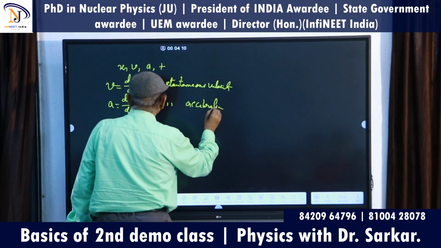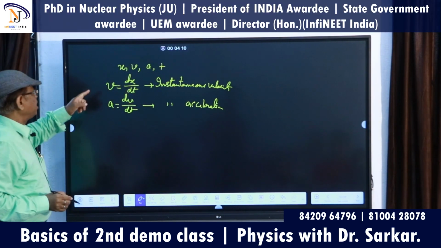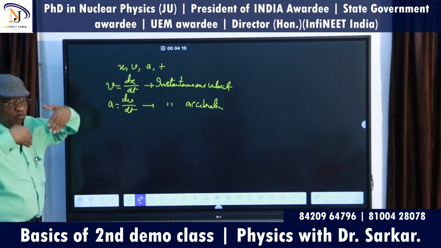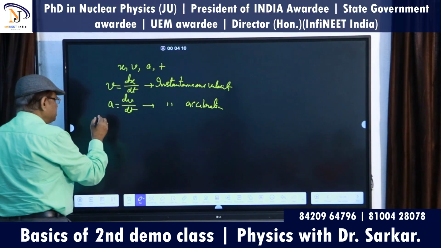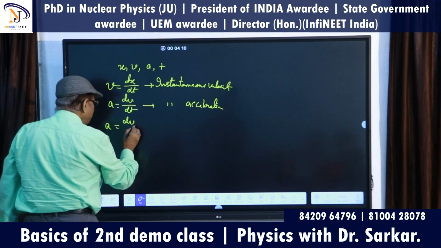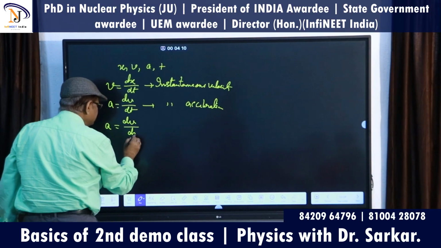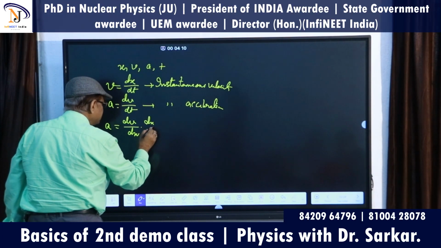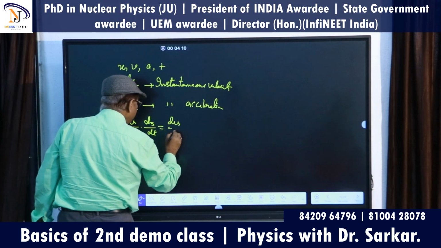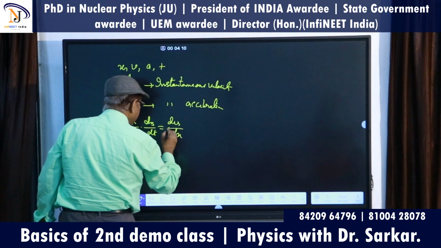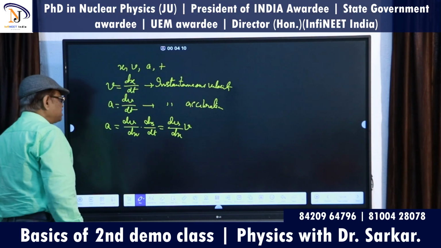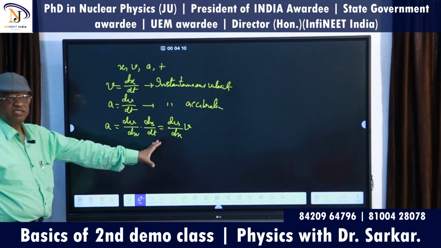Acceleration. Deceleration. Okay? B and A. And I can write A in another way also. How can I write A? You just see, A is very important. A equals dv/dt, that means dv dx/dt, which means v dv/dx. This is also one of the relations.